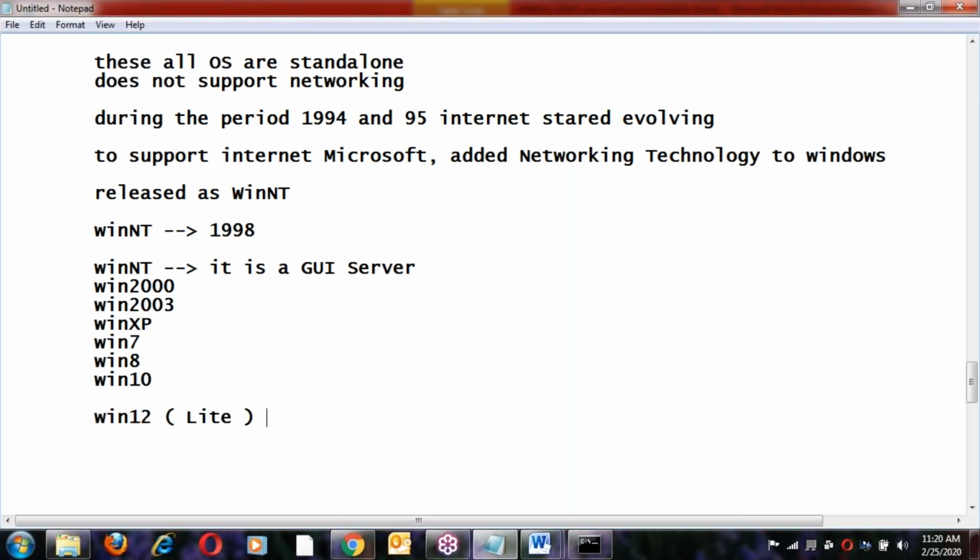Now the latest in the market is Windows 12 Lite edition. It will be released with the Linux kernel.